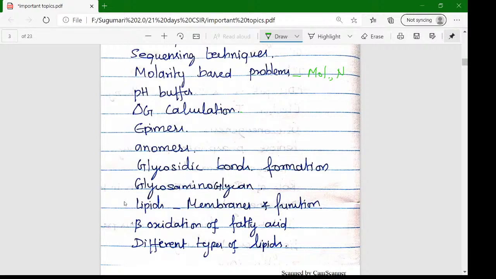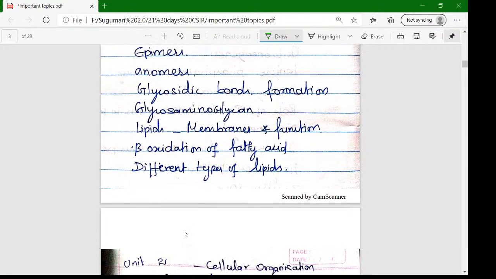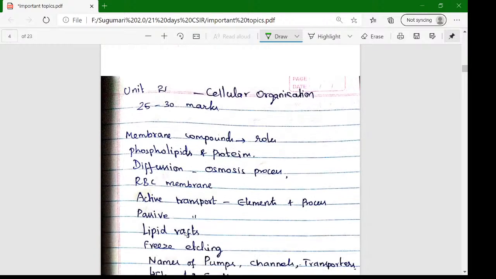And glycosaminoglycans, that is a very important topic in the latest questions. And lipids and membranes, beta oxidation, fatty acids, and the different types of lipids. This is very, very important in unit 1. Okay, next is unit 2.